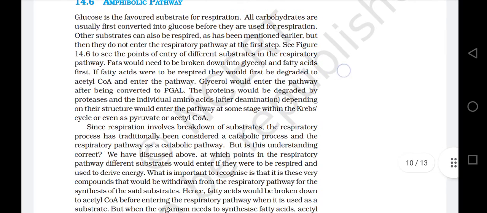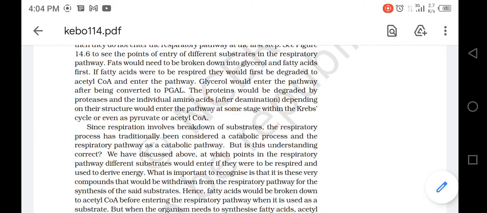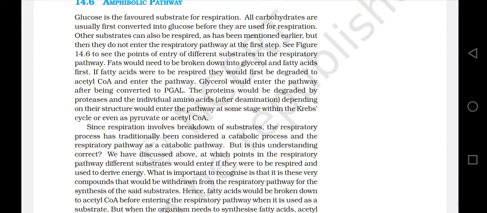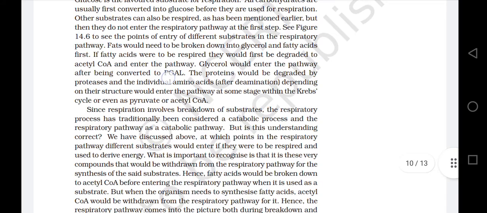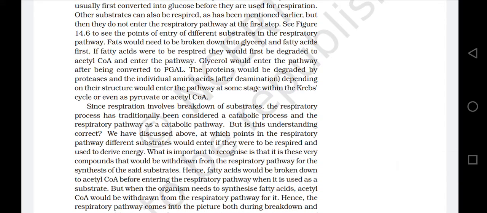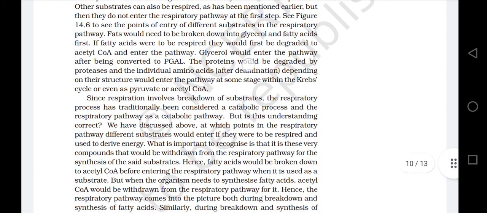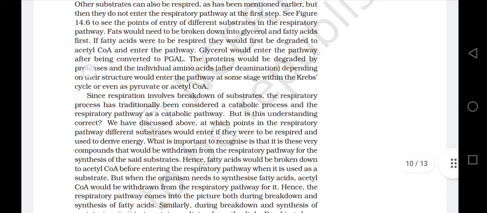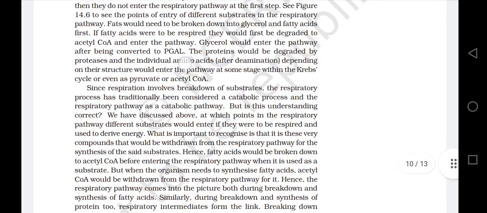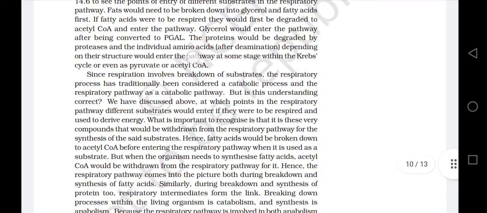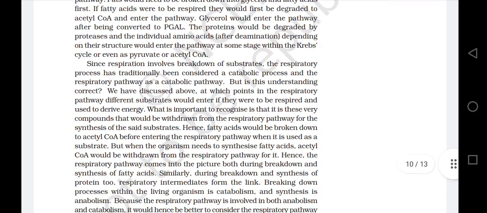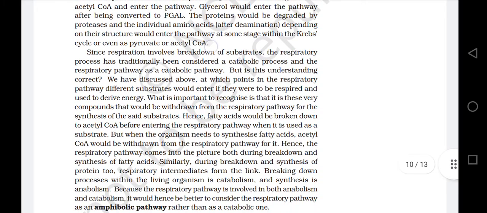They would first be degraded to acetyl-CoA and enter the pathway. Glycerol would enter the pathway after being converted to PGAL, phosphoglyceraldehyde. The proteins would be degraded by proteases, and the individual amino acids, after deamination and depending on their structure, would enter the pathway at some stage within the Krebs cycle, or even as pyruvate or acetyl-CoA.